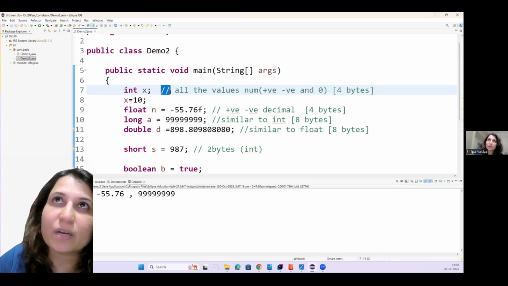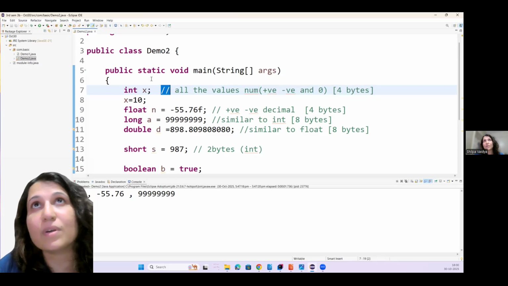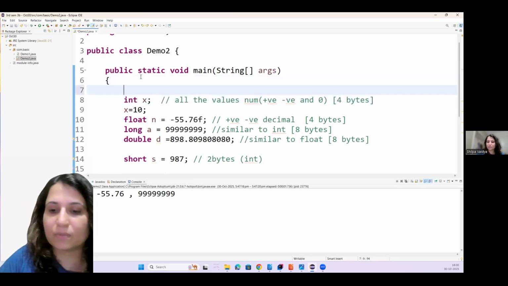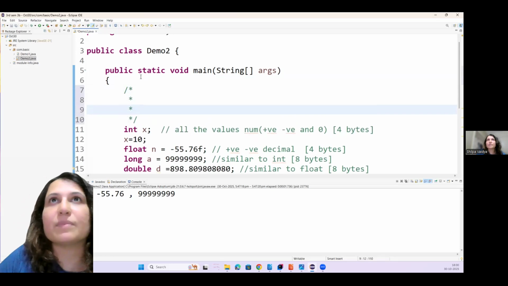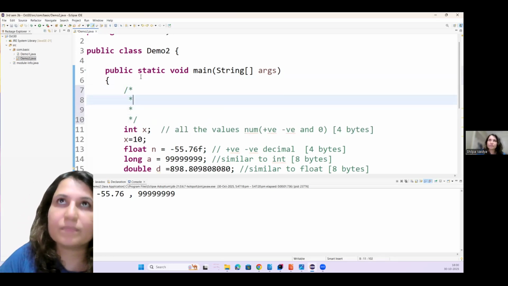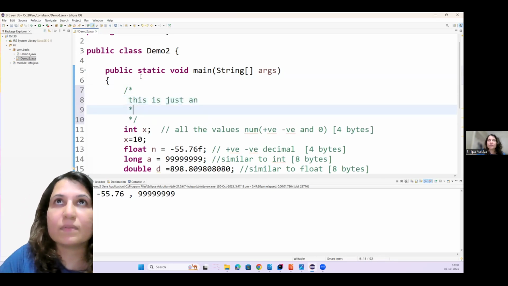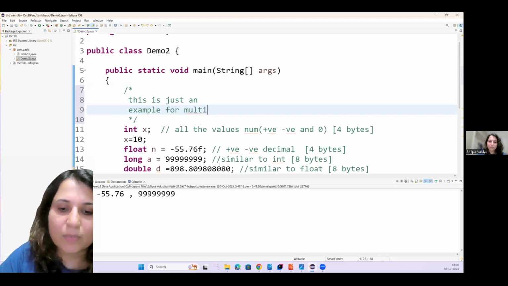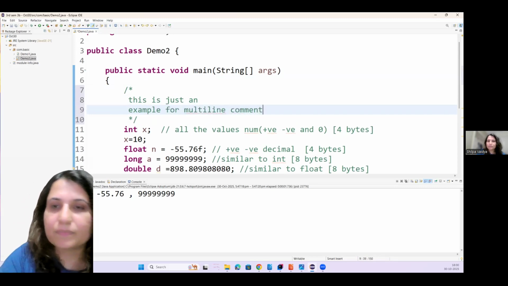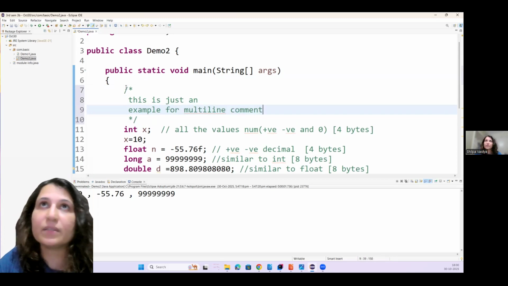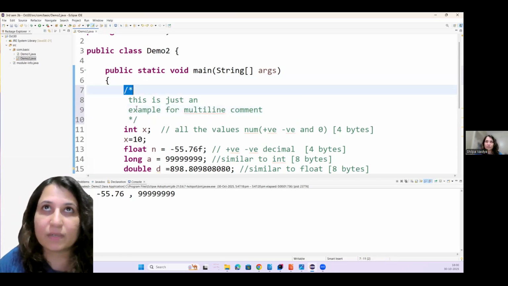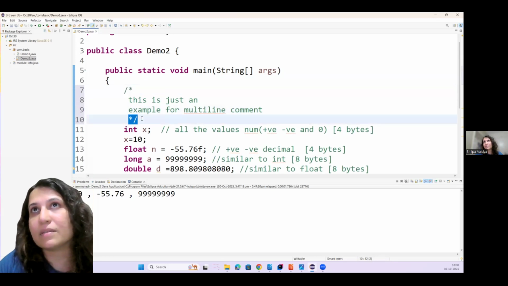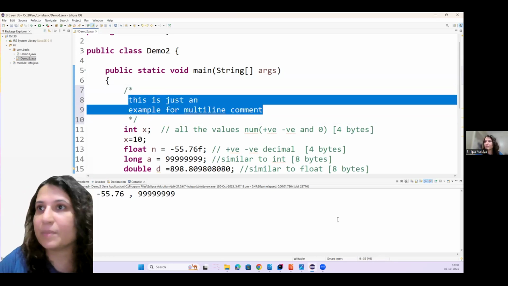So anything that you start with a double slash is a single-line comment. What if I have a multi-line comment? A multi-line comment will be something like this. This is just an example for a multi-line comment. Okay, that's it. For more than one line, start with a slash and asterisk, and end it with an asterisk and slash. In between, whatever you write will be the comment.